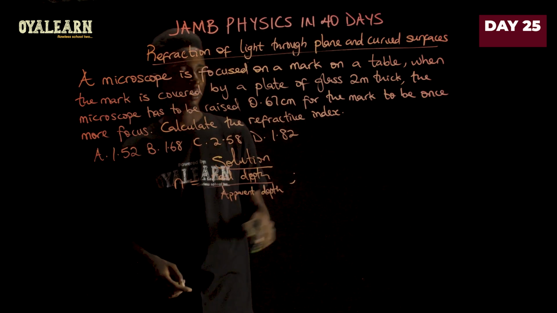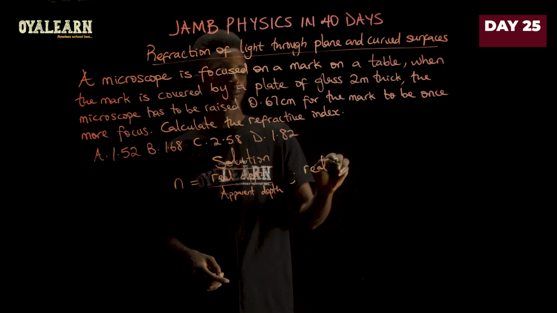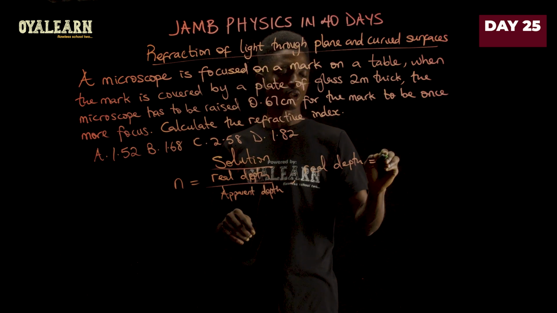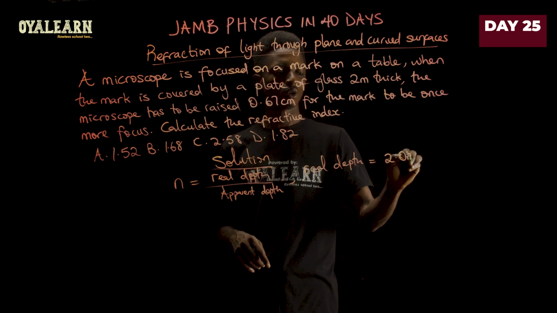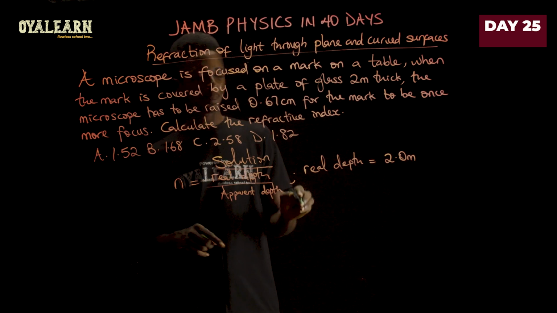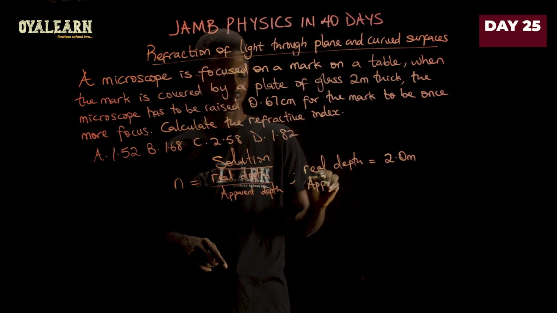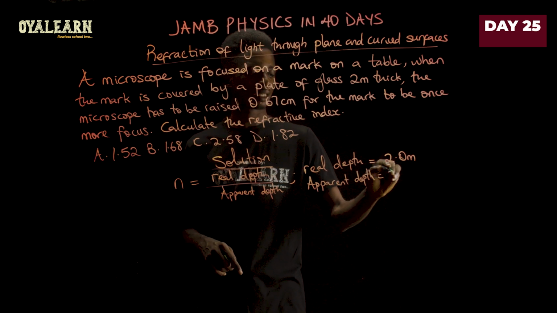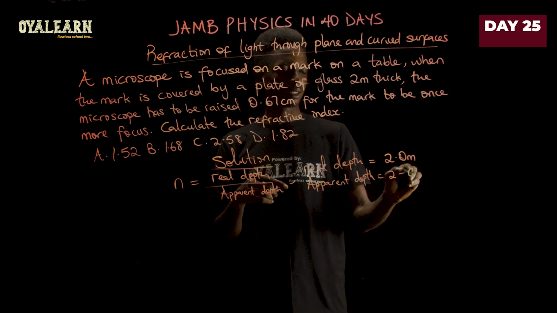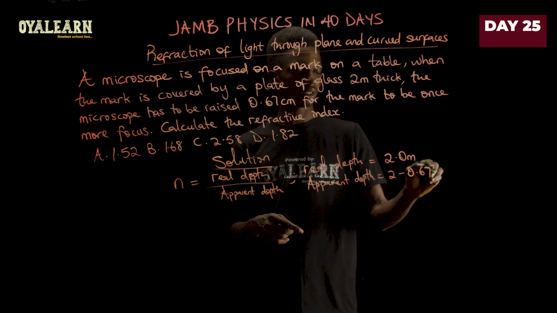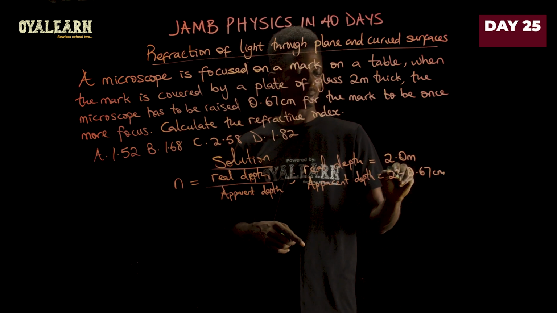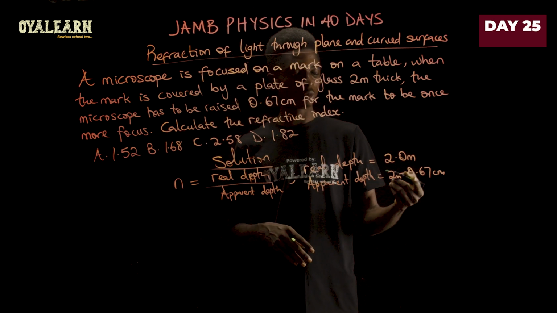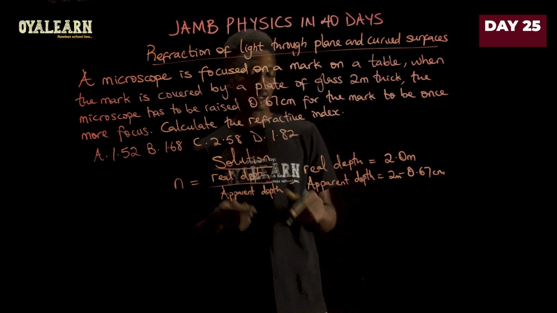Now, the real depth is, according to the question, 2.0 meters, while the apparent depth is 2 minus 0.67 centimeters. Remember, this is in meters, right? So you have to convert this into meters in order to solve this part of the problem.